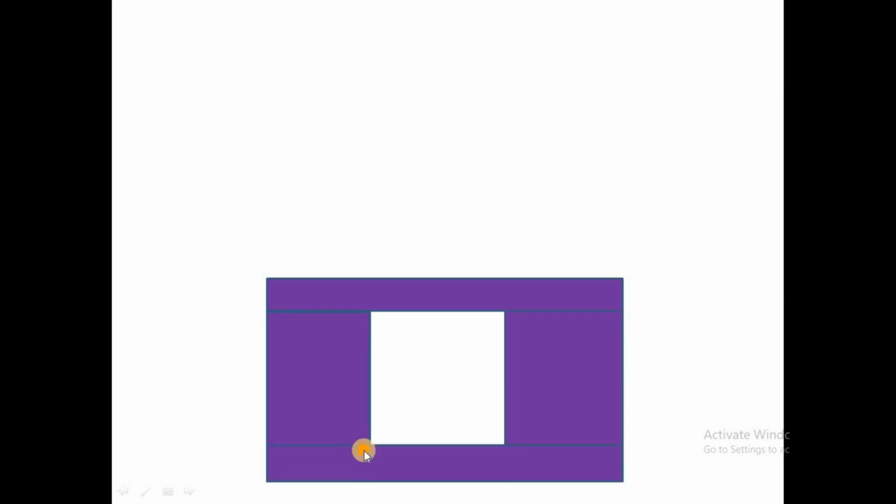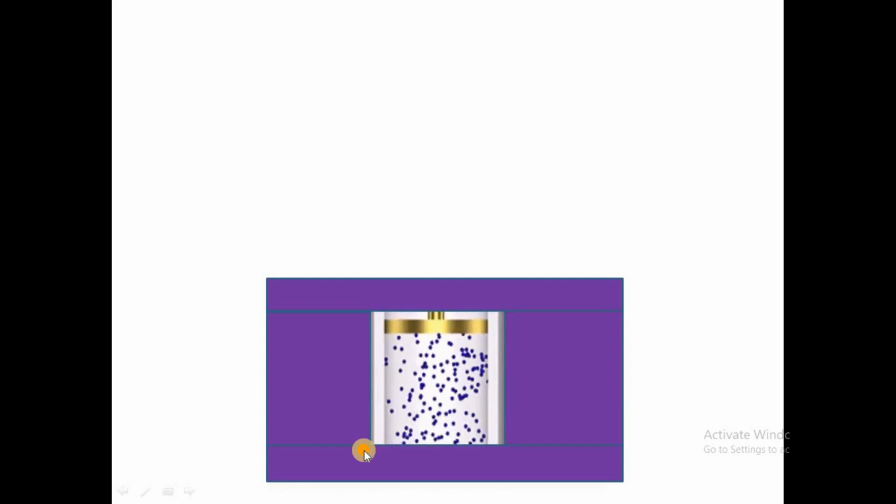So now let's see the difference between the compression. Now we are compressing the gas. We have reversible compression and irreversible compression. What is the difference between these two? Of course, reversible means a slow process. Irreversible means a fast process.